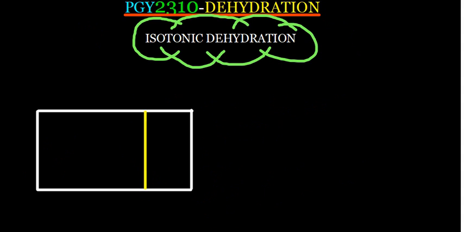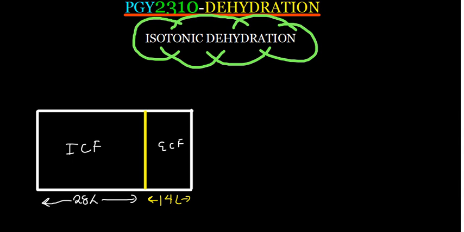So the first one is isotonic dehydration. Now the word iso means same. So isotonic dehydration is losing water that has the same concentration as the concentration in the cells. Remember, the loss of this water is supposed to be from the ECF. We've already determined that ECF is 14 liters. So let's say this is the ECF and this is 14 liters, and the other portion is the ICF, which is 28 liters. Okay, this is ICF and this is ECF.